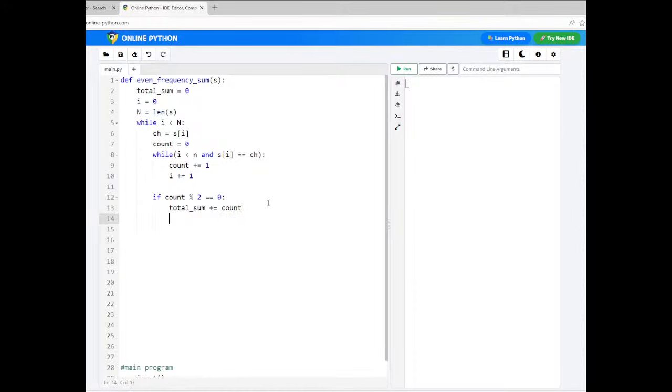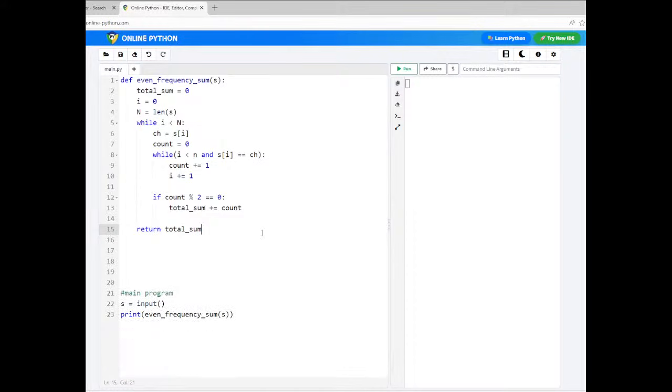Now the loop repeats, and when you come out from the outer while loop, you have reached the end of the string. So now you return the total sum variable. Take the main code near to this. That's it. This is your code. Hope it is visible.